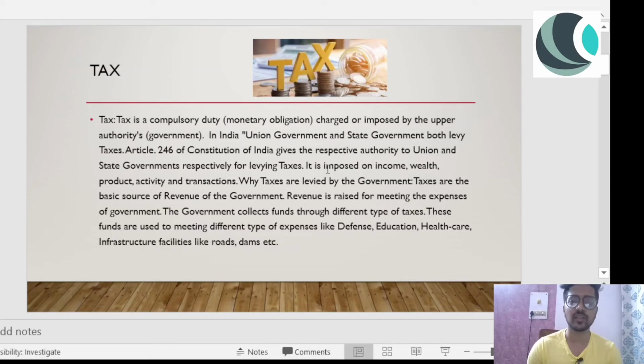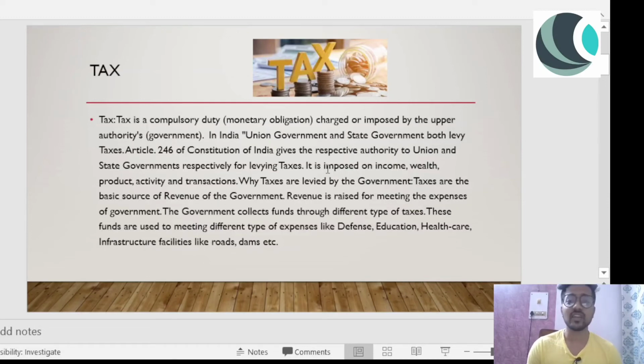As I said, there are expenses that are being borne by the government, so they need money to look after their expenses. The government collects funds through different types of taxes, because there is no singular type of tax. There are multiple types of taxes because they need multiple sources of income. These funds are used to meet different types of expenses like defense, education, healthcare, infrastructure facilities like roads, dams, etc.